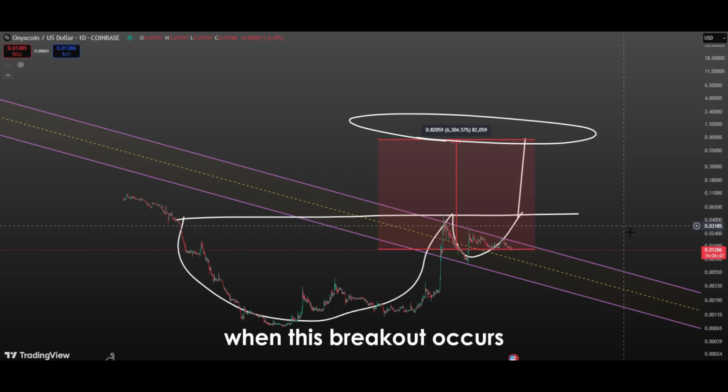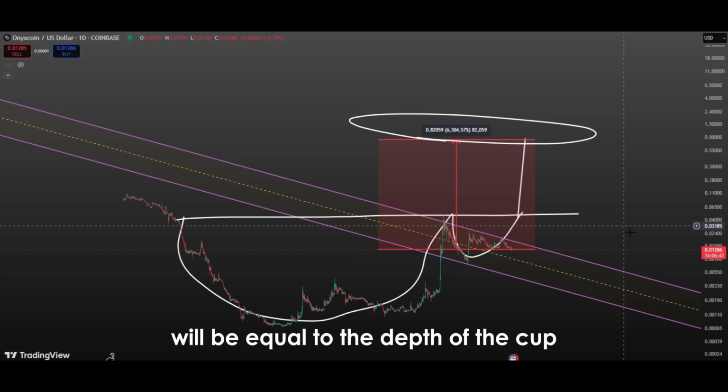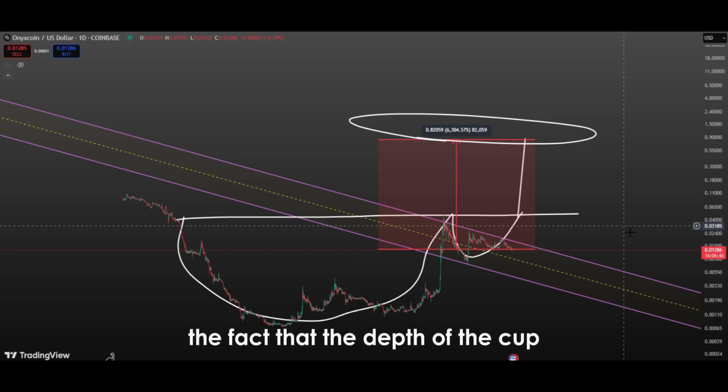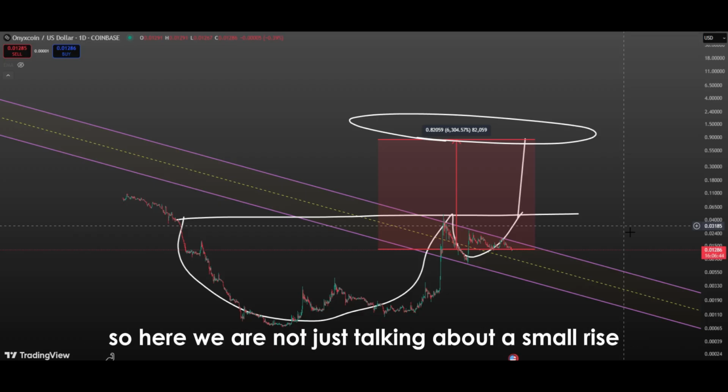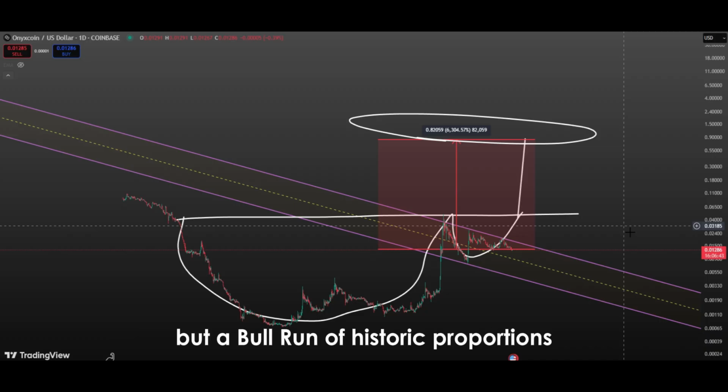When this breakout occurs, the target ahead for the price will be equal to the depth of the cup. The fact that the depth of the cup shows a potential 63x rise once again highlights how important this formation is. So here we are not just talking about a small rise, but a bull run of historic proportions.